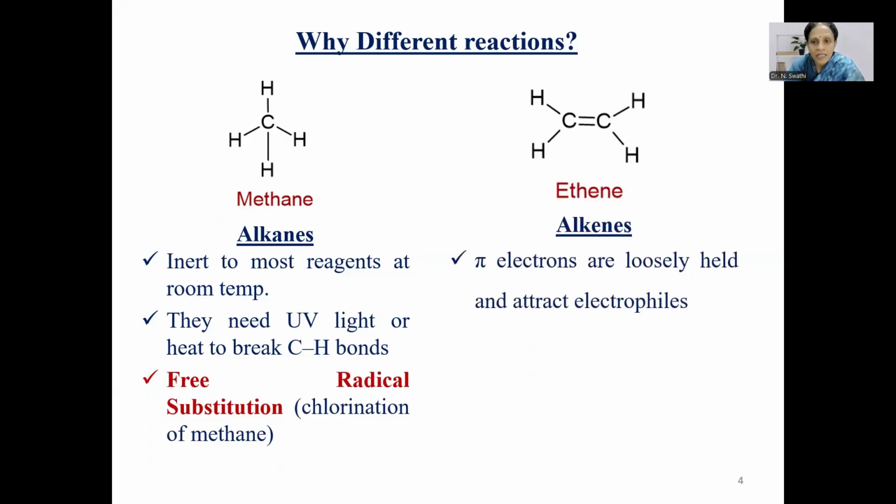Now in the case of alkenes, they consist of a carbon-carbon double bond system. Due to the availability of pi bonds in alkenes, they attract electrophiles, as a result of which they undergo electrophilic addition reactions, such as chlorination of ethene. So due to the presence of non-polar carbon-hydrogen or carbon-carbon bonds, alkanes undergo free radical substitution reactions, while alkenes, due to the availability of an electron-rich system, that is pi bonds, undergo electrophilic addition reactions.